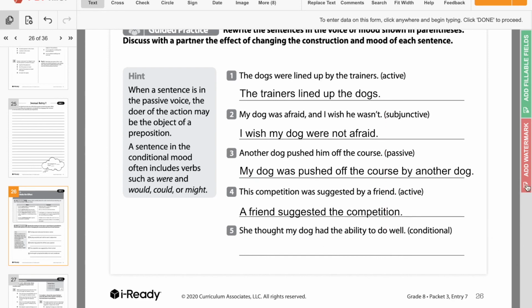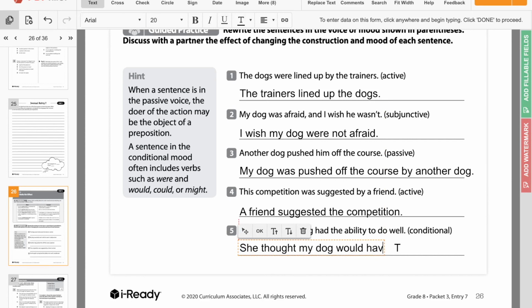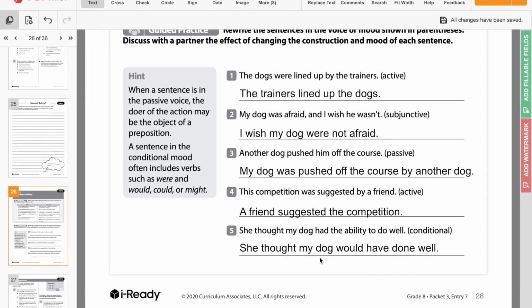Could do well or would have done well. So she thought my dog would have done well. And you could say could have done well. That's fine too. Any of those words really mean the same thing.